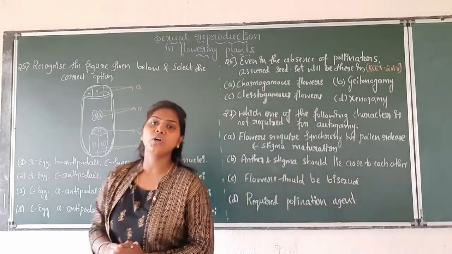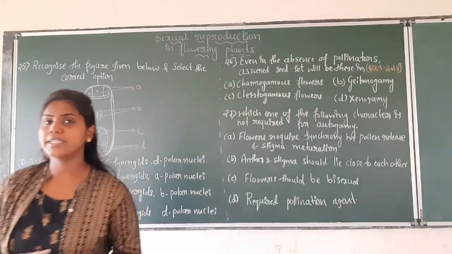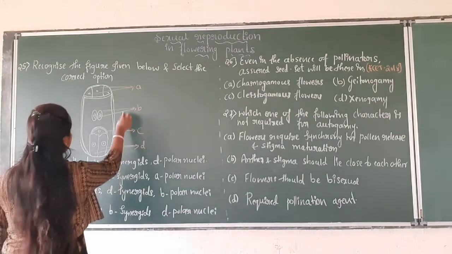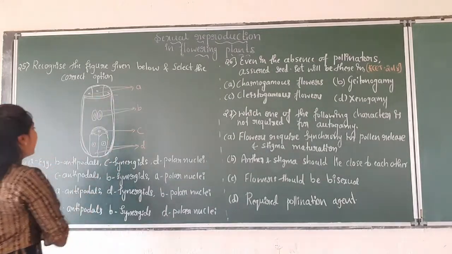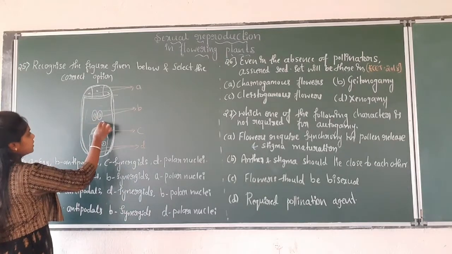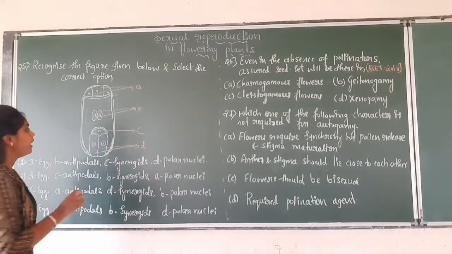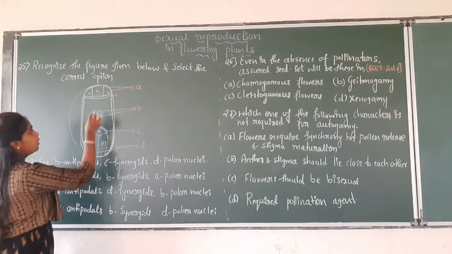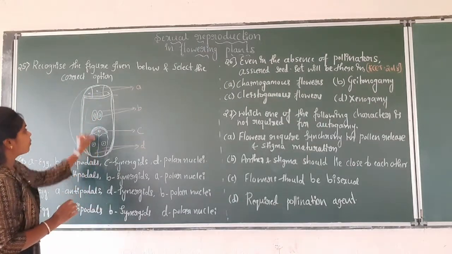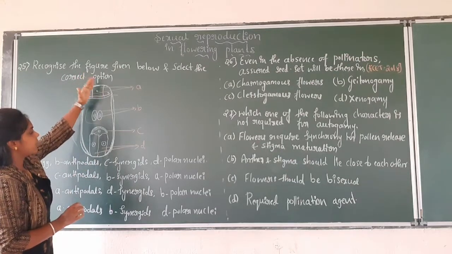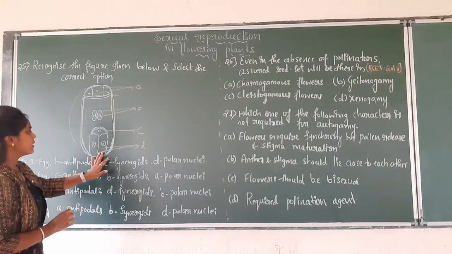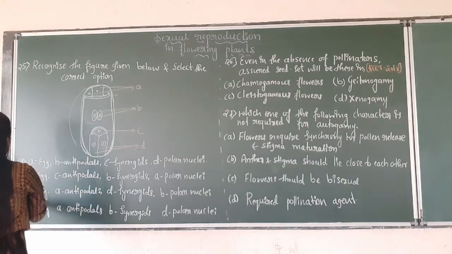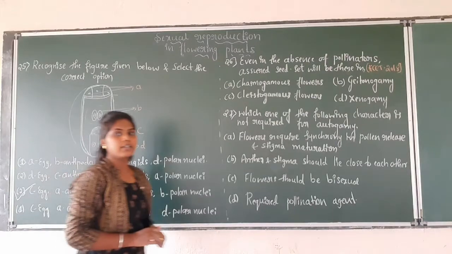Okay, so the embryo sac consists of 3 antipodal cells. See, these are the antipodal cells, and then the central cell which has the polar nuclei, and opposite to the antipodals, this is opposite to the antipodals, and this is opposite to the 2 synergid cells as well as the 1 egg cell. Okay, and here option C is the correct answer.